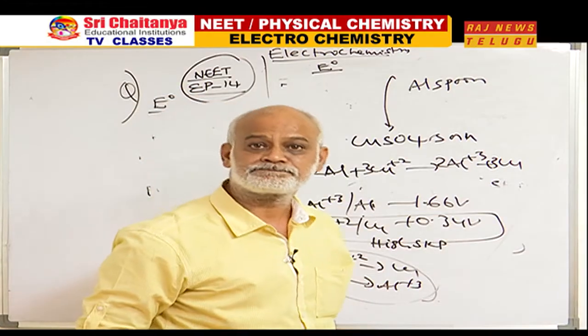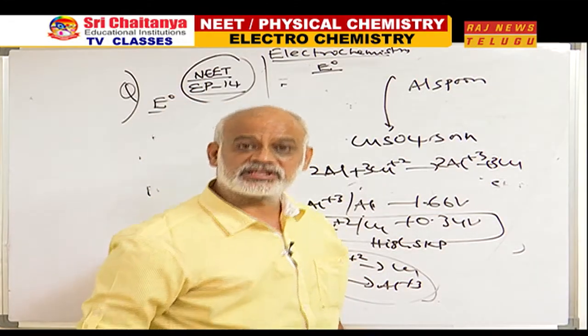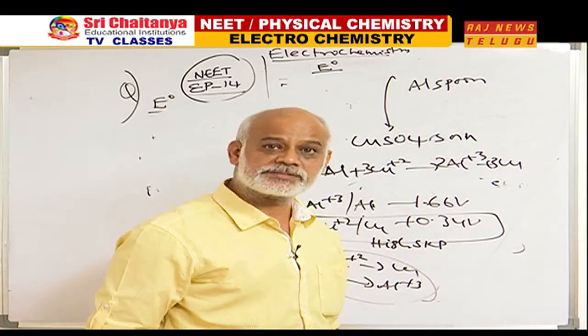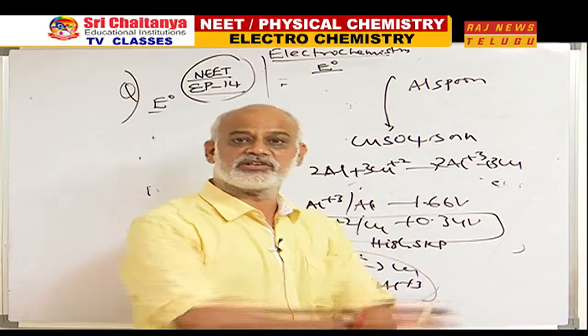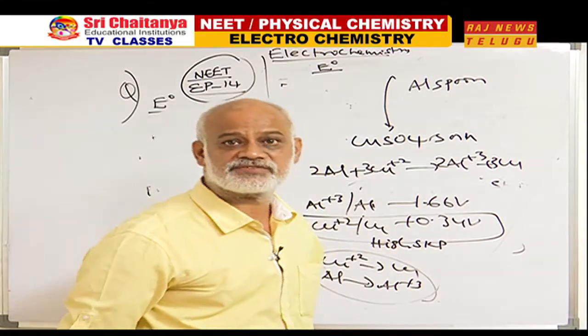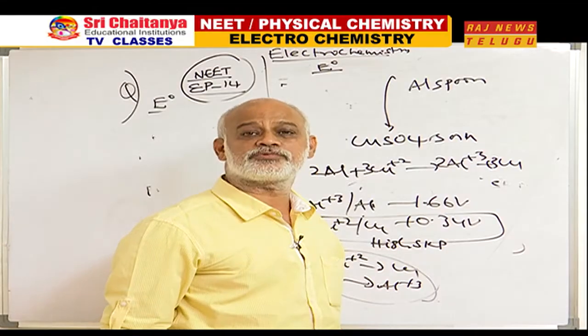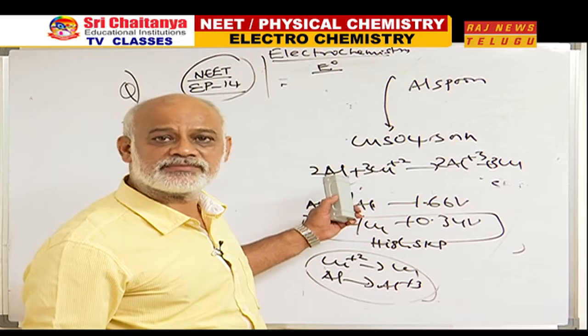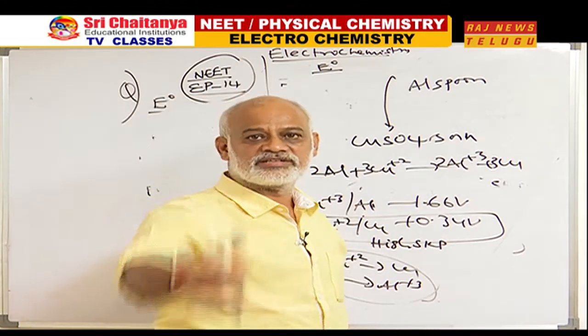Nothing will happen, because the reverse reaction is non-spontaneous. You can use a copper spoon to stir aluminum sulfate without any reaction, but it is not possible for you to stir a copper sulfate solution using aluminum spoon because a reaction occurs due to oxidation of aluminum and reduction of cupric ion. Thank you very much.